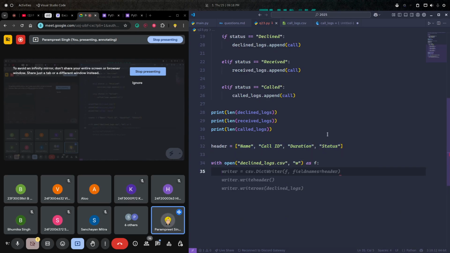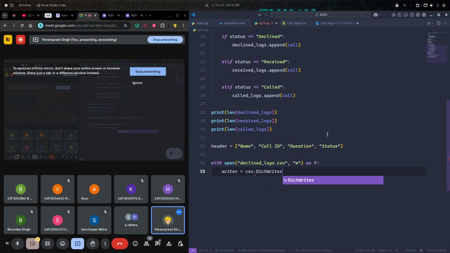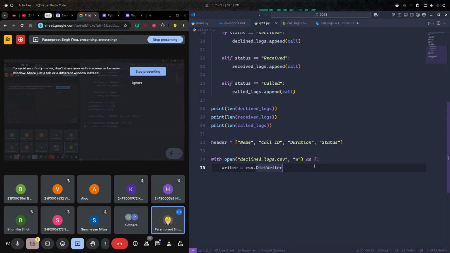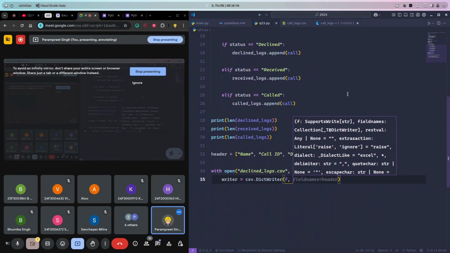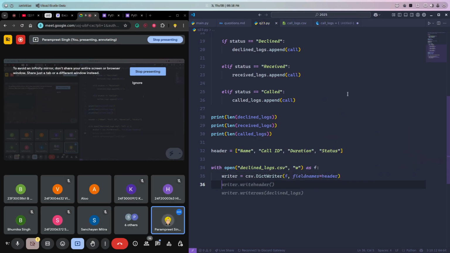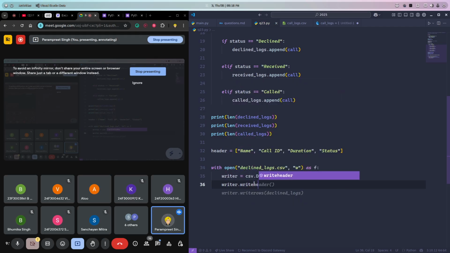Okay, this is just one thing you need to ensure. Then what would be the next step? Now let me tell you. I need to create a writer and I will call csv dot DictWriter. Earlier while reading I was calling DictReader, now I'll call DictWriter, and here I'll pass the file, which is the same, but one more thing I'll pass, which is the header, or we can say field names. That's it, this we have done. Now we need to write this header as well. I have specified this header, I have not written it. I'll write writer dot writeheader.